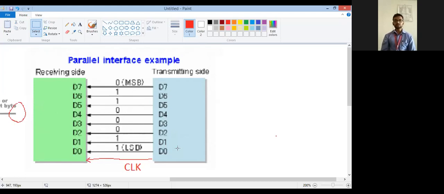Again, the cost of the system increases. Initial cost is high for parallel communication. Again, the distance of communication is very less because all 9 lines are there, because of the inductance between all these lines in a parallel track. So when two lines are in parallel, it acts as a capacitor as well as an inductor. So the reactance of the two lines increases. Because of that, the speed of communication decreases and the distance of communication decreases.